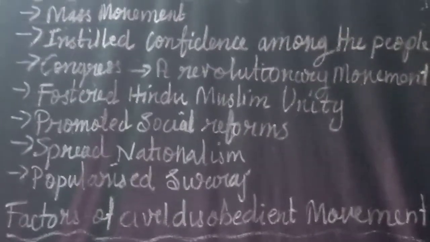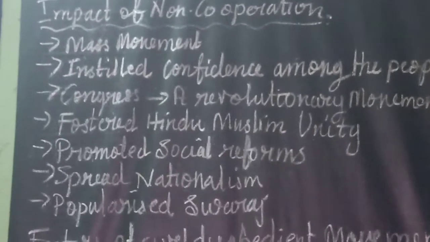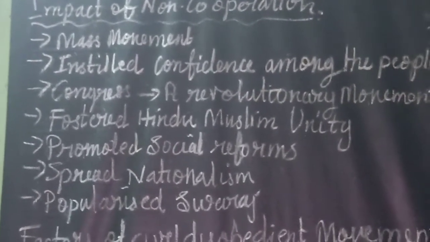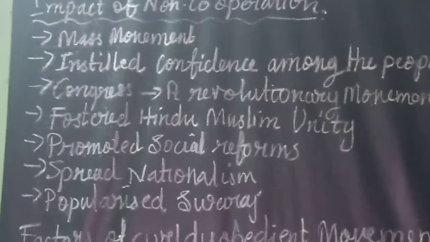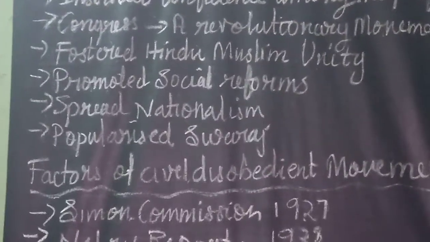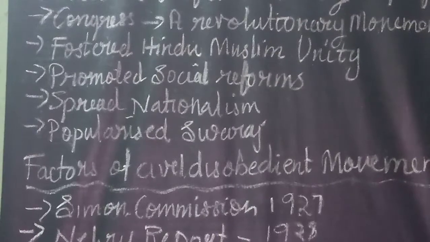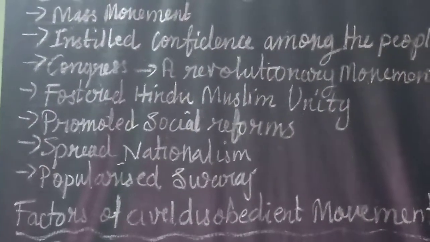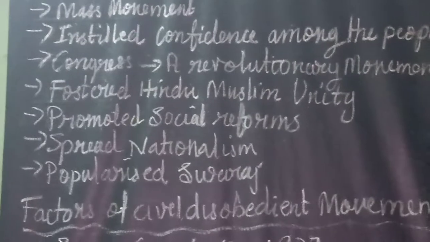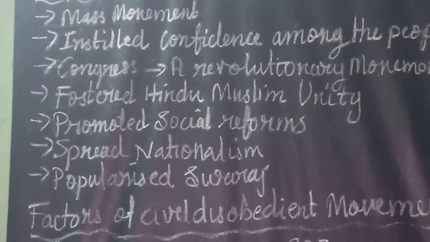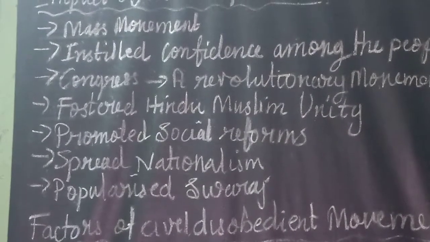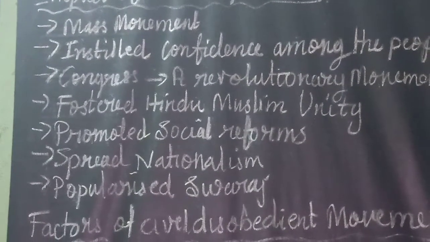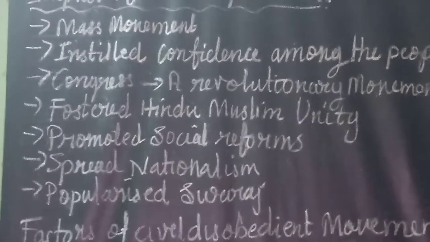Next, it promoted social welfare. As a consequence of this non-cooperation movement, they took several steps to put an end to untouchability and to promote prohibition. Apart from that, they started many schools and colleges, national schools and colleges set up in different parts of the country. They boycotted foreign goods, which led to the promotion of Indian handicrafts and industries. Khadi became a symbol of the national movement. All these things developed because of the non-cooperation movement. So it promoted social welfare.